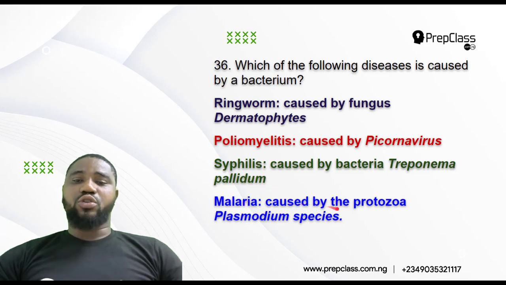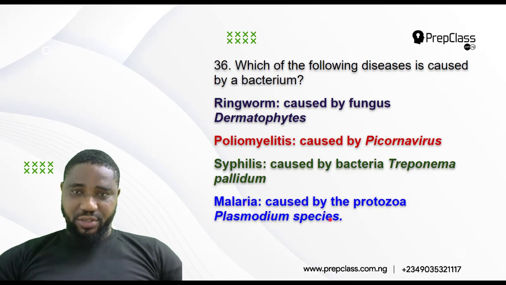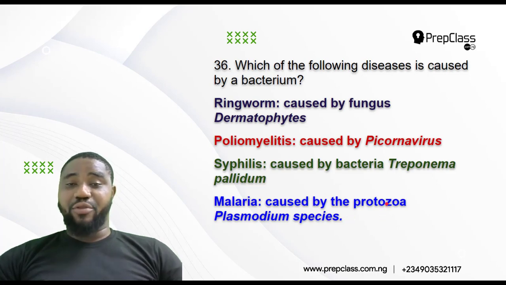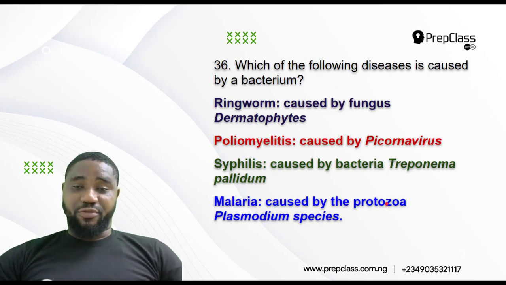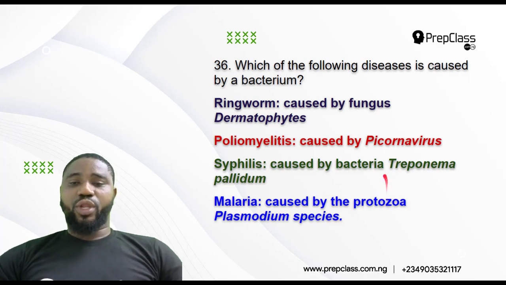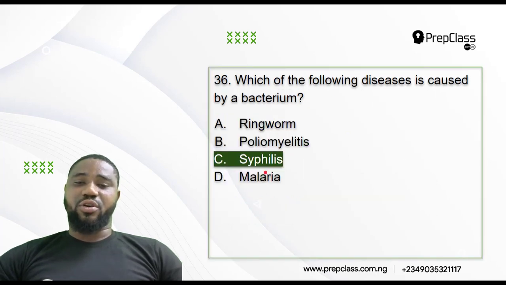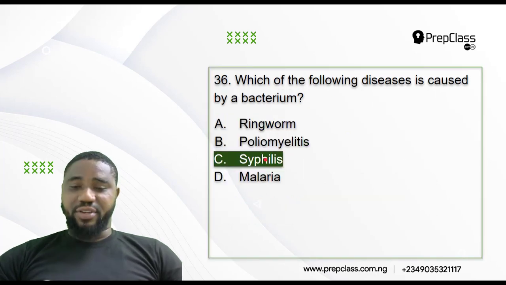Malaria. Malaria is caused by Plasmodium species, and this group of Plasmodium, they are all protozoa. We have Plasmodium malariae, Plasmodium vivax, and Plasmodium falciparum. So from here you can see that the disease that is caused by a bacterium or bacteria is syphilis. So the correct answer there is syphilis.